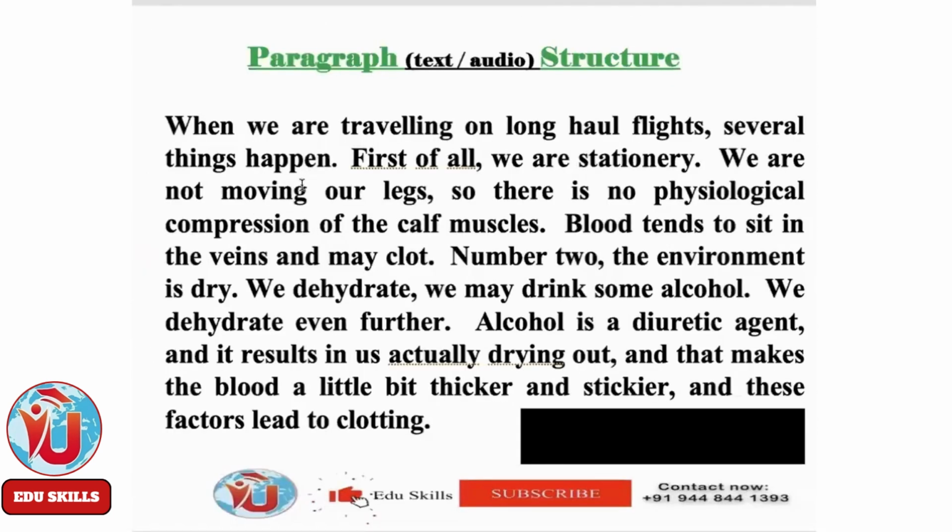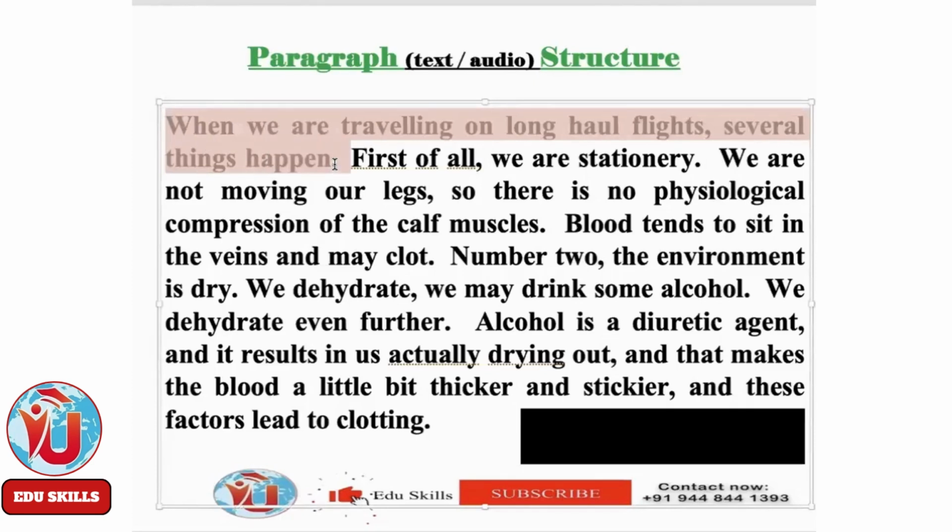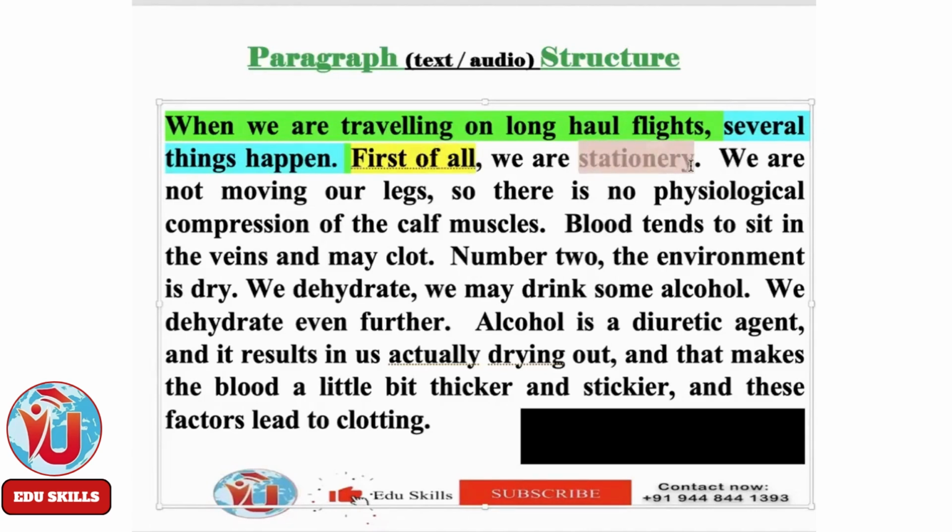Okay, now, what is the topic sentence? When we are traveling on long haul flights, several things happen. Yeah, and what is the controlling idea? Several things happen. Yeah, several things happen. Immediately, from the topic sentence, they are going to speak about multiple things, several things, what happens during long flights. You see the sequential expression I said, first of all, sequential expression, we are stationary.